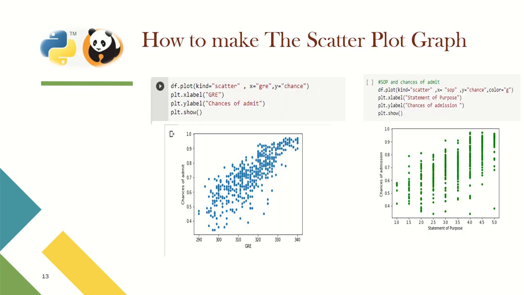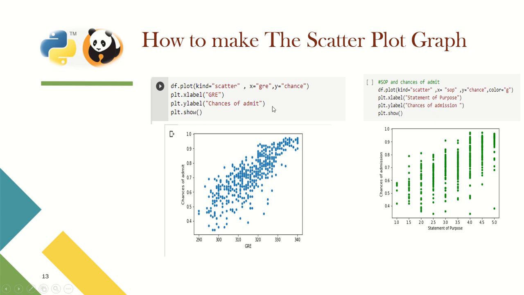Also we make the scatter plot graph. For the scatter plot graph, the code is exactly df.plot kind equals scatter, x equals GRE and y equals chance. Then plt.xlabel GRE and plt.ylabel chance of admit, and plt.show. This gives a result when we run the code: the scatter plot is drawn.